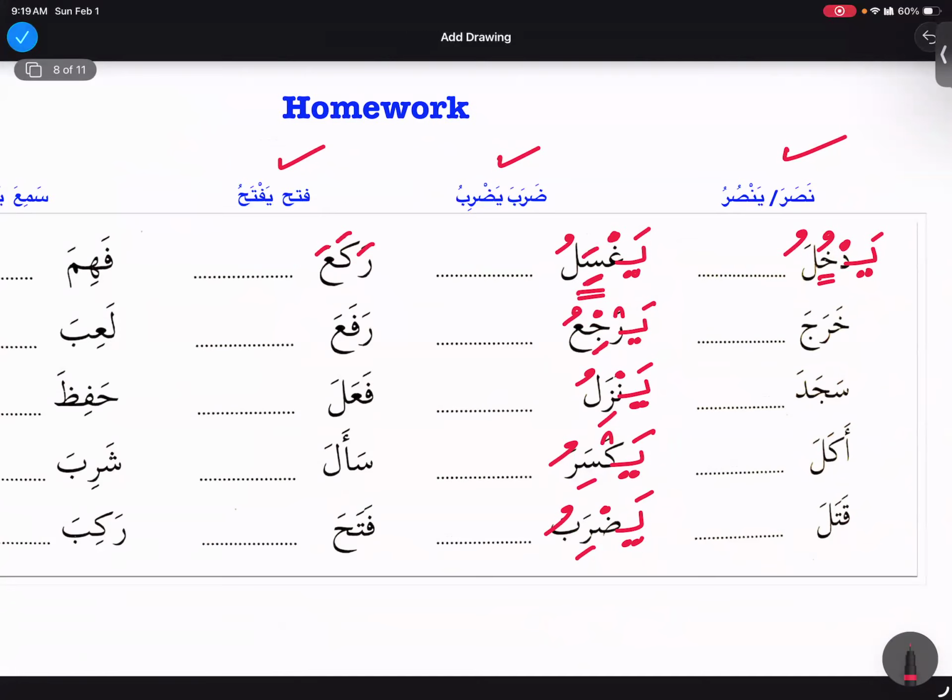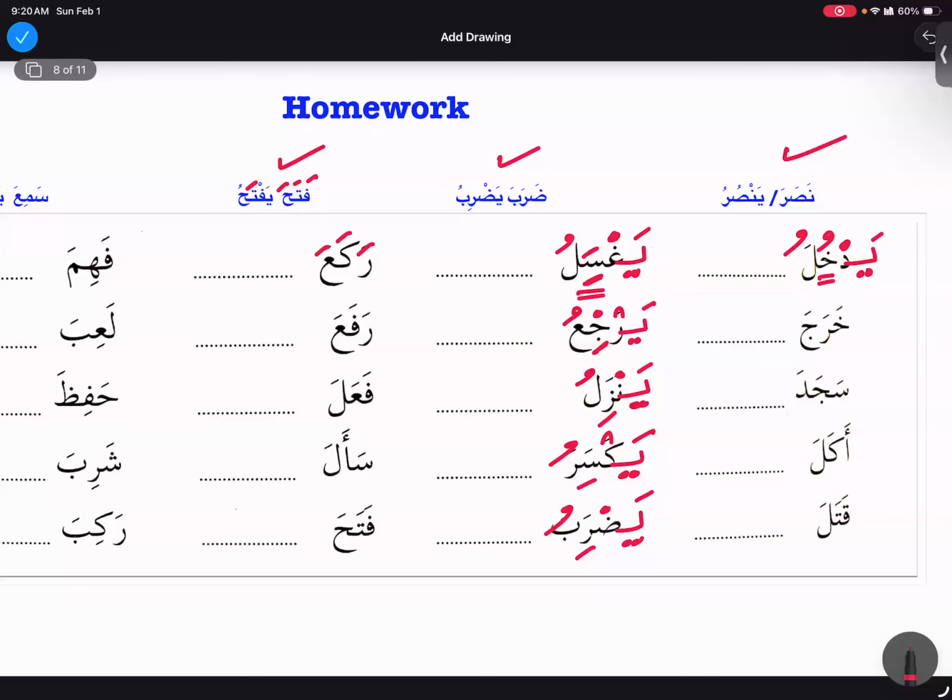That means your middle root letter will get a fatha, right? Fataha has all fathas in madi, and even in mudariya the middle root letter will take fatha, and then we're going to say okay, that is bab fataha.